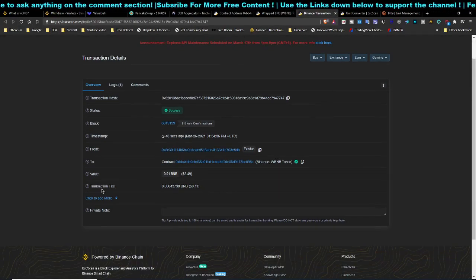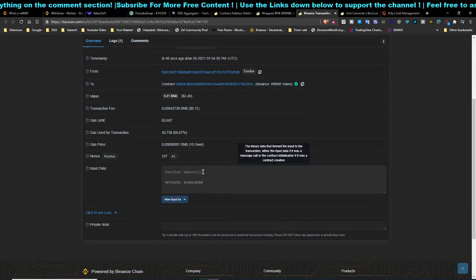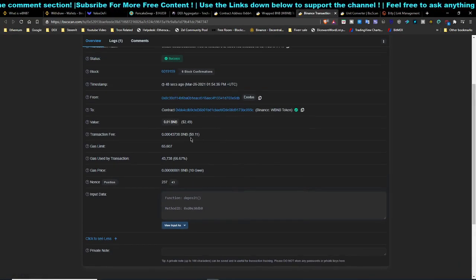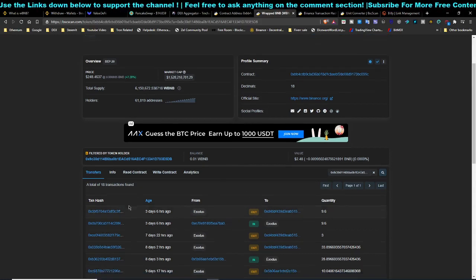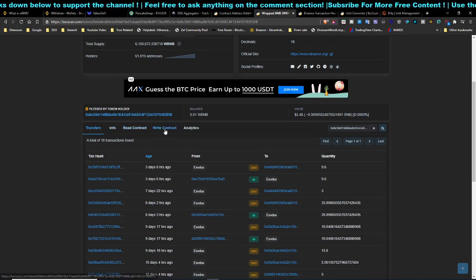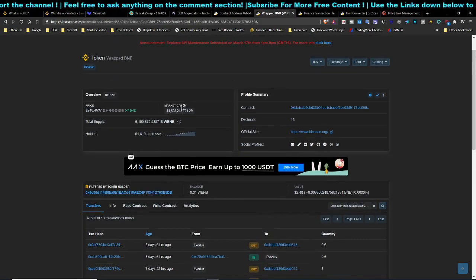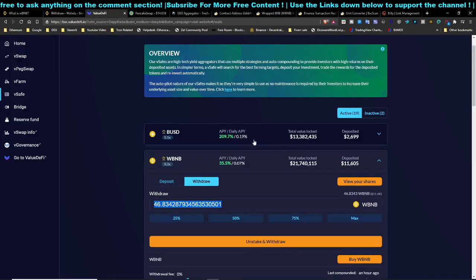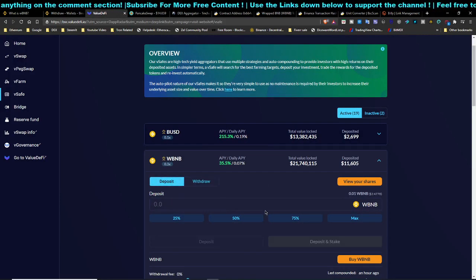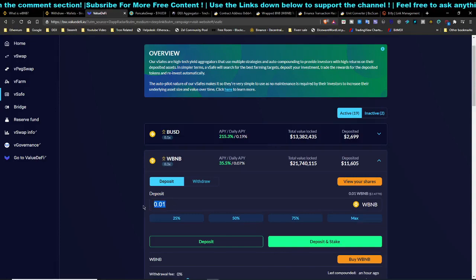Yep. So over here you can see it's showing function deposit, and deposited 0.01 worth of BNB towards the WBNB token contract, and over here it's showing me 0.01, which is not reflected on any transfer or information whatsoever, because basically you need to send off the token itself, then it will reflect. So on Value DeFi itself, they can detect it. If I click on deposit and I click on max, it's going to show me 0.01.